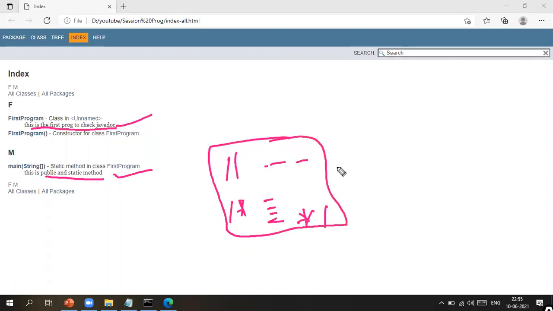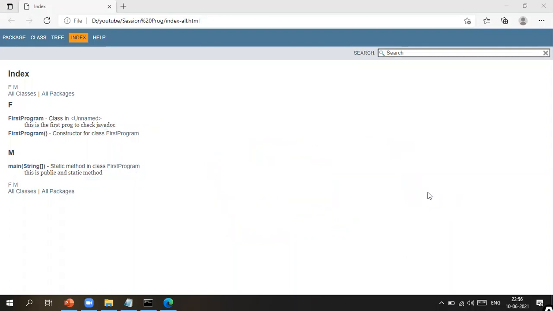If you want to add any description to the HTML page, that text should be enclosed in the documentation comments only. So this is called Javadoc. This can be created for user defined classes also.